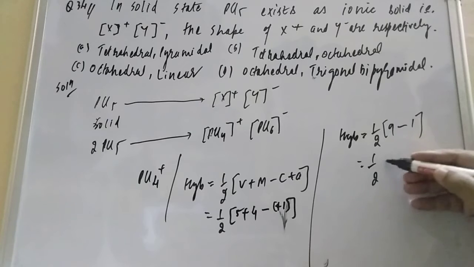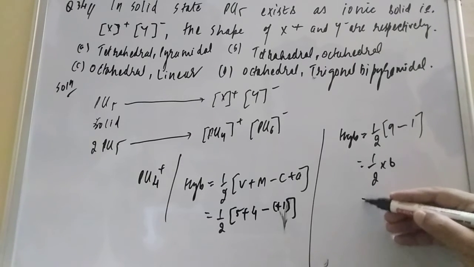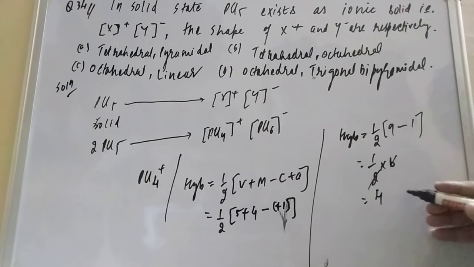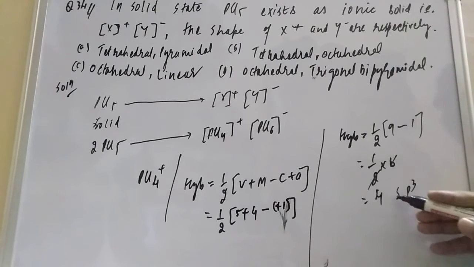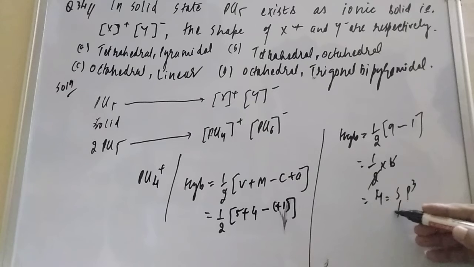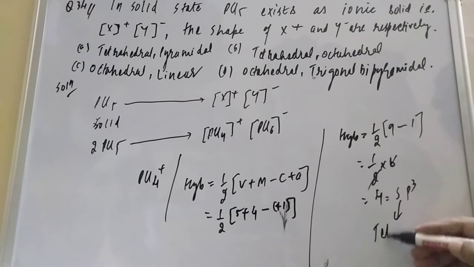1 by 2 into 8. 1 by 2 into 8, how much is coming, student? 4. 4 means what? 1 s orbital will be there, and p how many? 3. So 1 s and 3p, total 4 orbital. So that is sp3. This is tetrahedral.